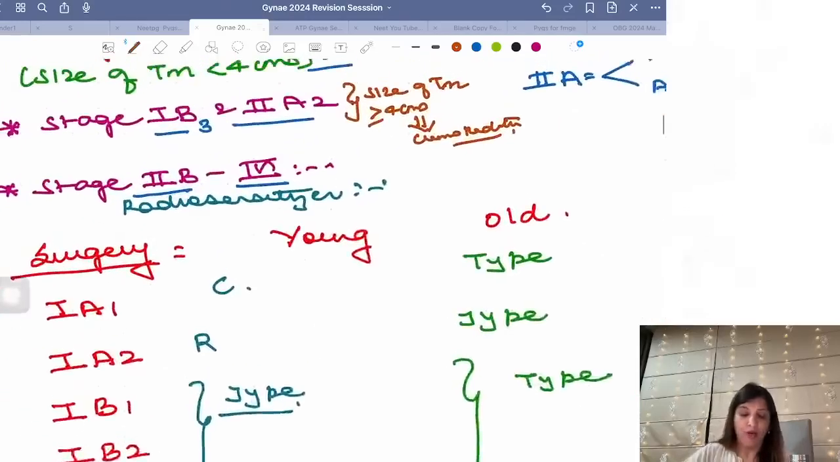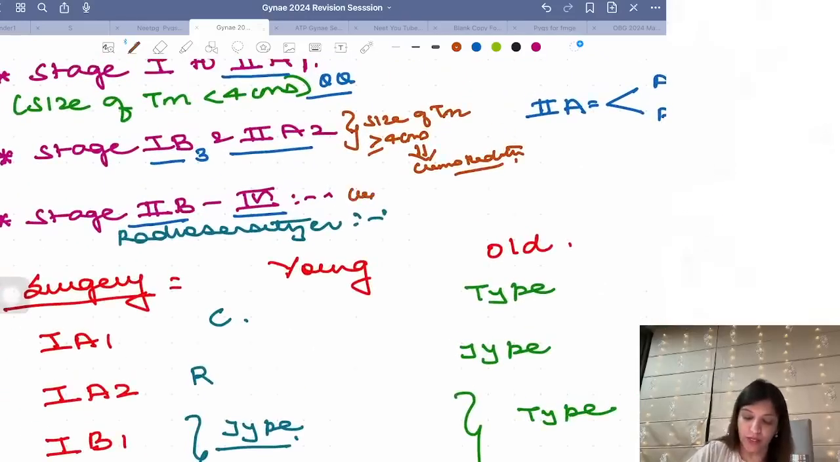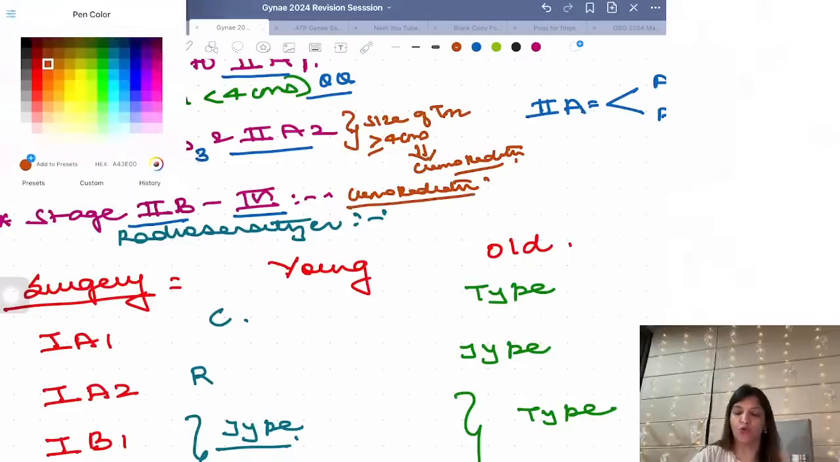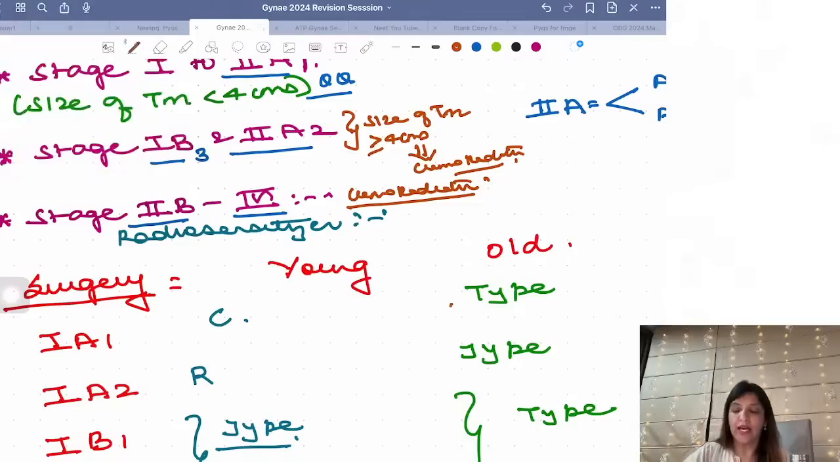Now when I am doing chemo radiation, when I say that between stage 2B to stage 4 you have to do chemo radiation, please remember, in chemo radiation I am going to use a radio sensitizer, and that radio sensitizer is cisplatin.